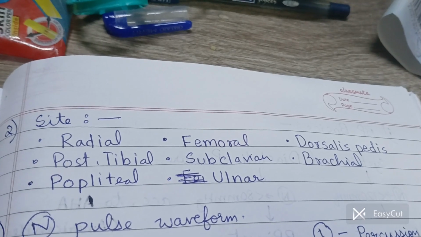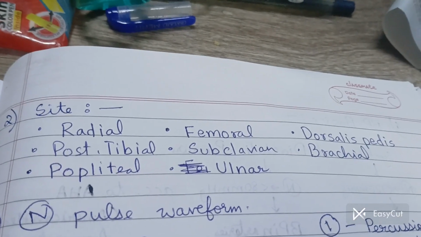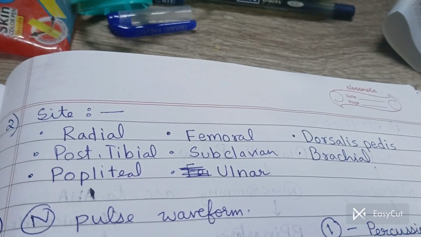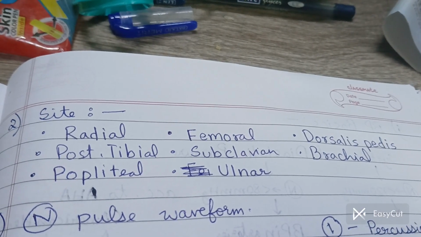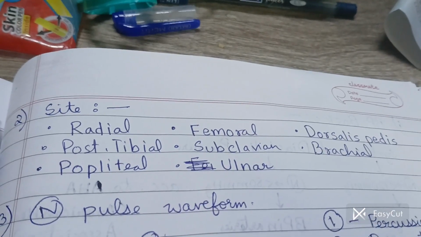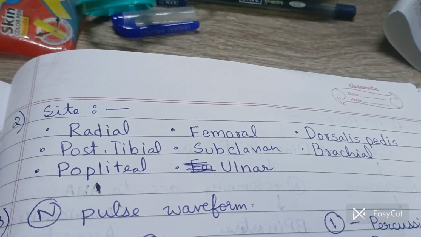Now we will be seeing the second subtopic for today, that is the site where we can palpate pulse. Pulse can be palpated on the radial artery, femoral artery, dorsalis pedis artery, posterior tibial, subclavian, brachial, ulnar, popliteal, etc. Radial artery is most commonly used in any patient because it is easy to access.